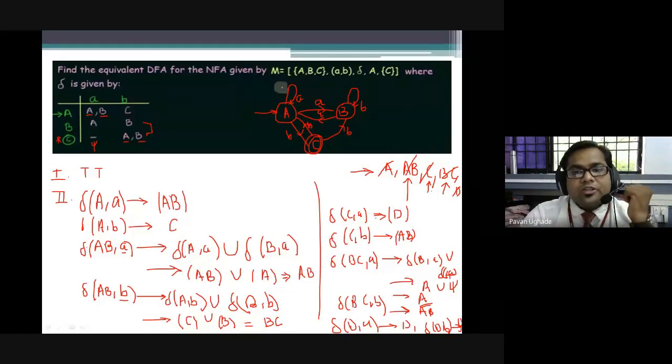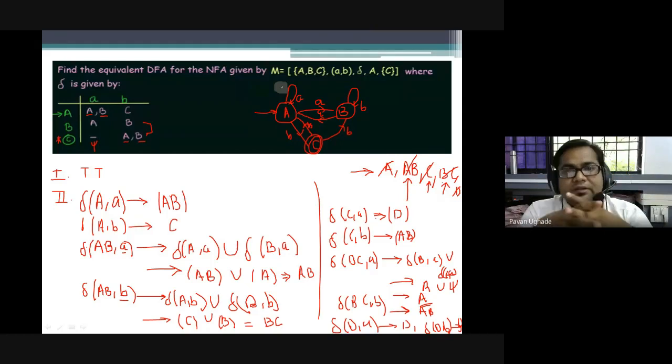In the NFA, how many states were there? It was only 3. In the DFA that we have processed, we got 1, 2, 3, 4 and 5 states. That was one of our difference points. In the equivalent DFA, we will be getting more states than the NFA.